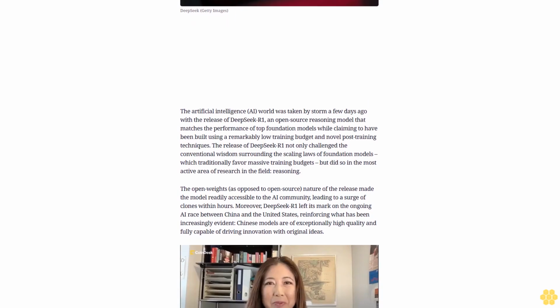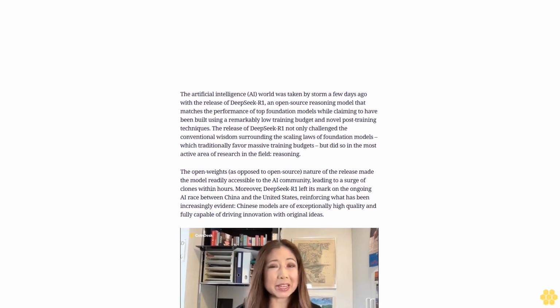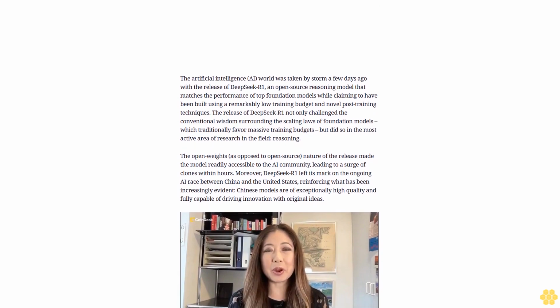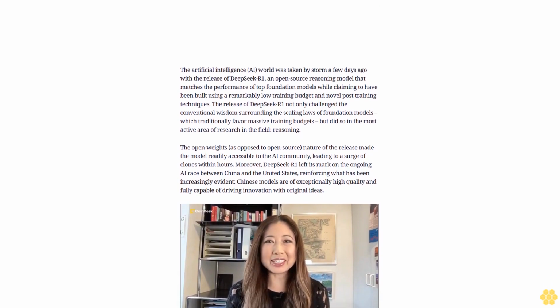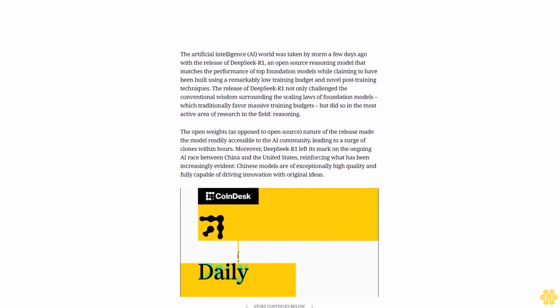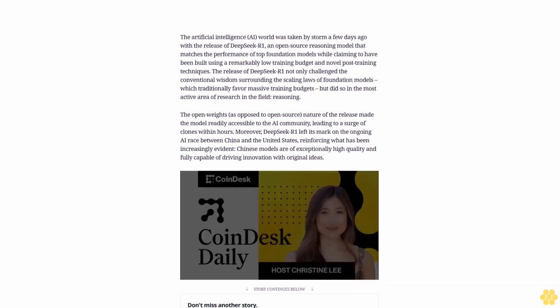The release of DeepSeek-R1 not only challenged the conventional wisdom surrounding the scaling laws of foundation models, which traditionally favor massive training budgets, but did so in the most active area of research in the field: reasoning. The open weights, as opposed to open-source nature of the release, made the model readily accessible to the AI community, leading to a surge of clones within hours.